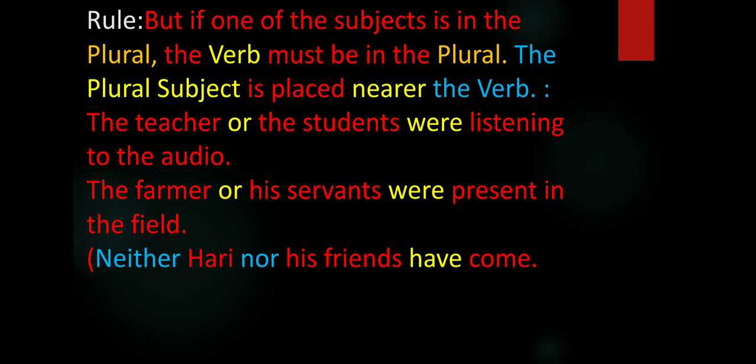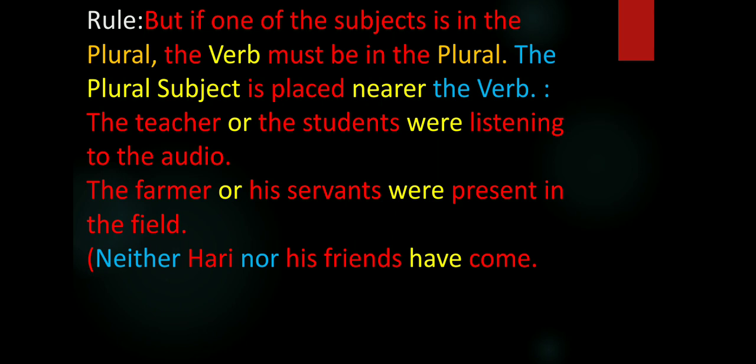Let's study some more examples. The farmer or his servants were present in the field. Here the plural verb were is agreed according to the plural subject, his servants, since the two subjects are joined with or.